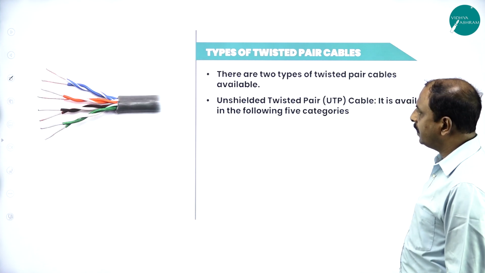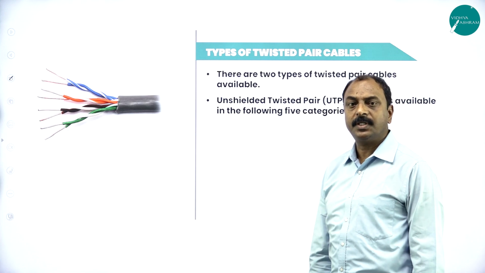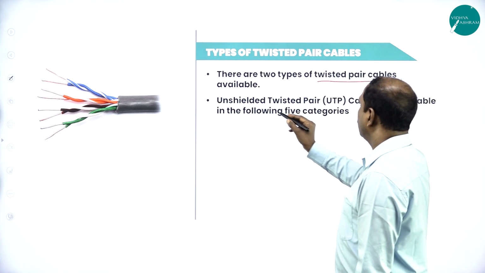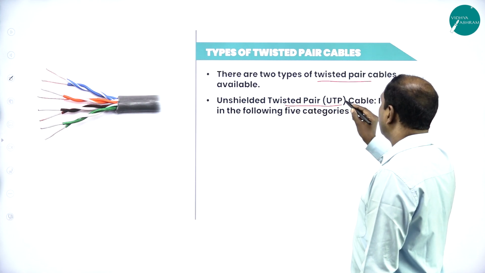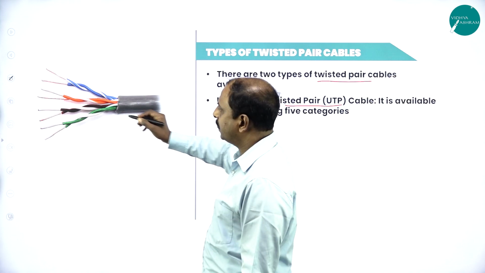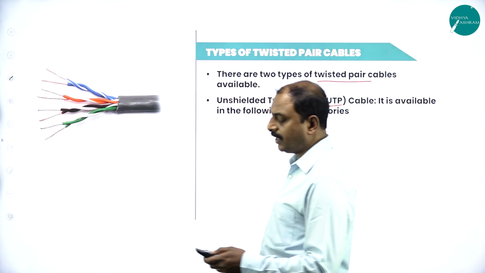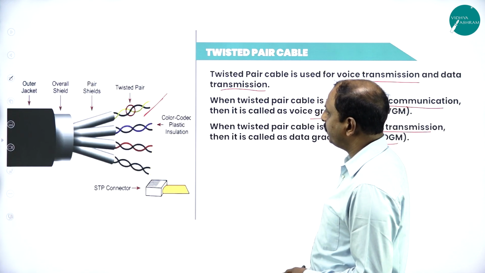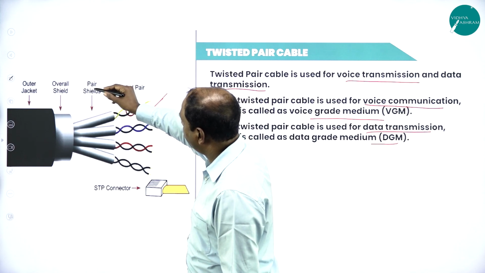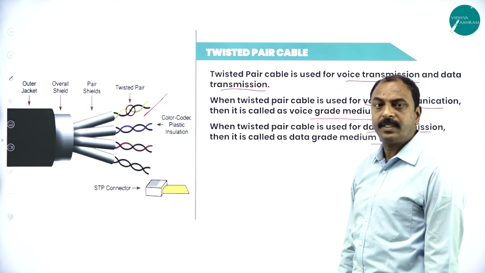Now in the next slide we can see types of twisted pair cables. There are two types of twisted pair cable. One is UTP, or unshielded twisted pair cable. Look at the example here. As you have seen in the previous example, this is a type of cable where there are many sheets, or protection layers, to protect the voice or data transmission.